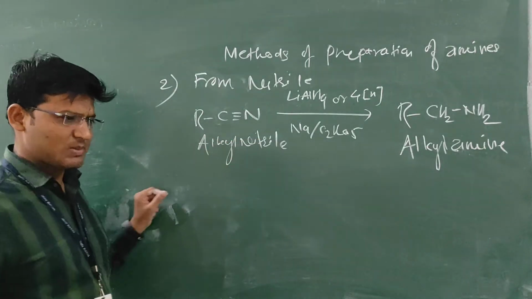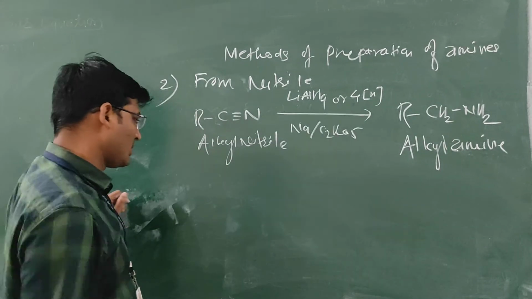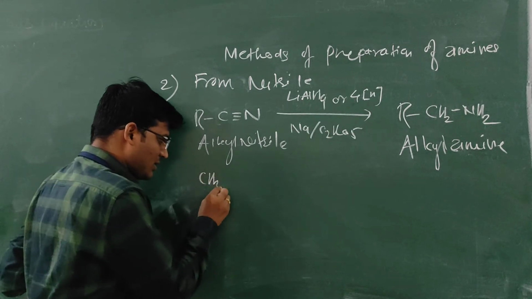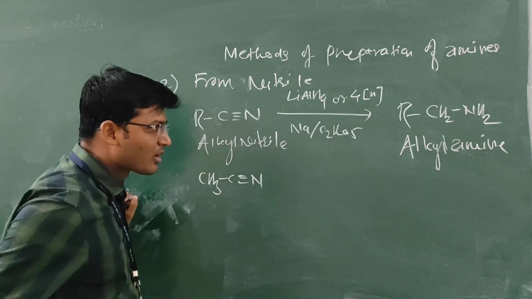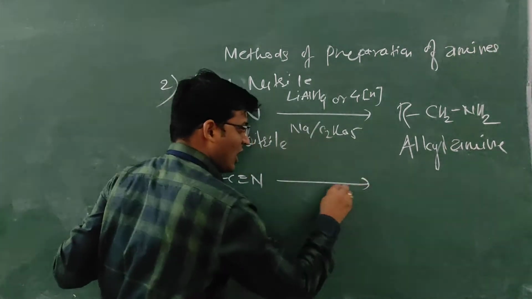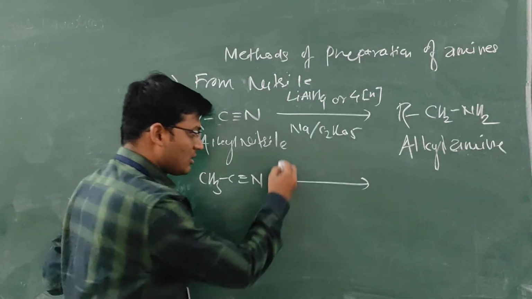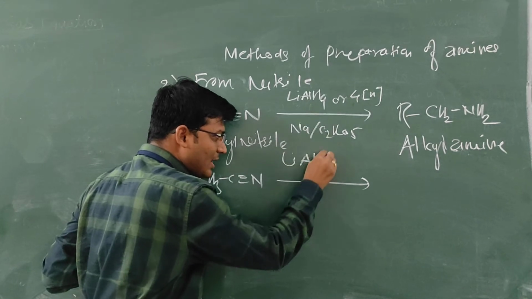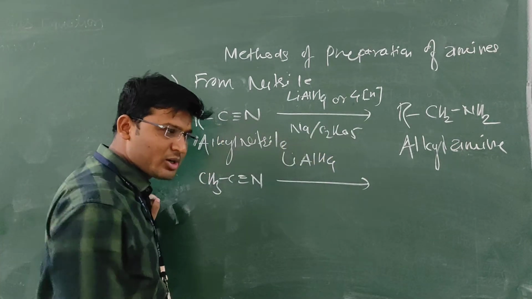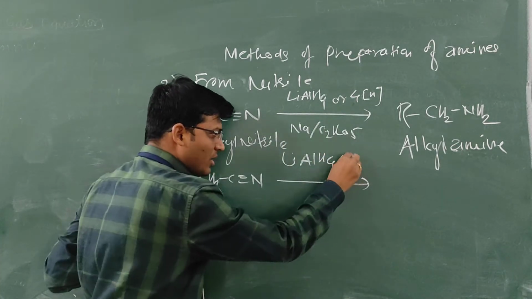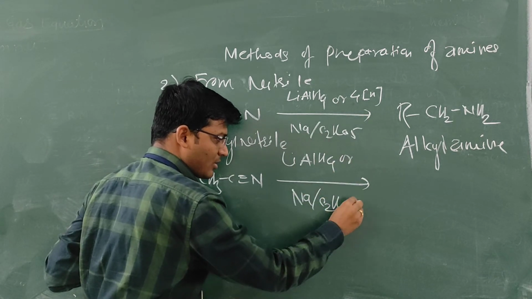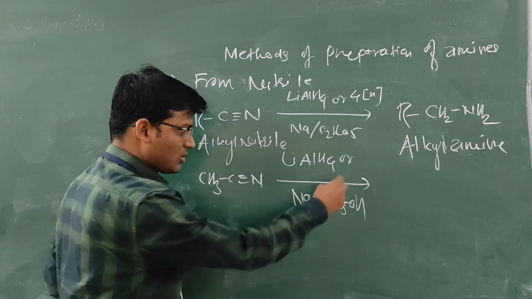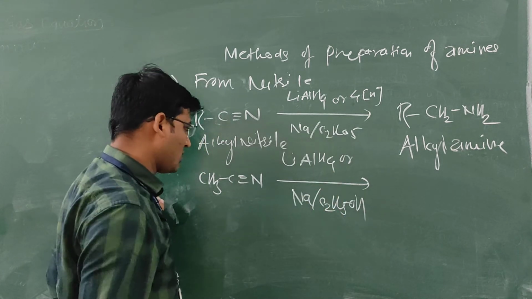Now, this can be explained by taking a different example: acetonitrile, CH3 triple bond N, can be reduced into ethylamine in presence of LiAlH4, which acts as a strong reducing agent, or sodium in ethanol. How many hydrogens are required?